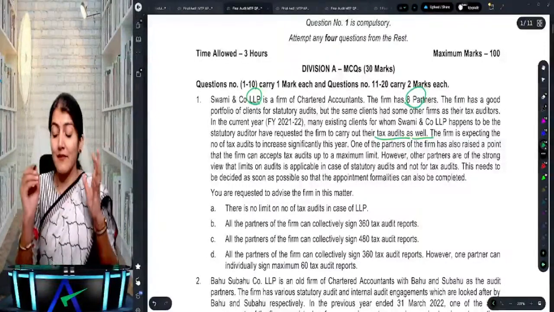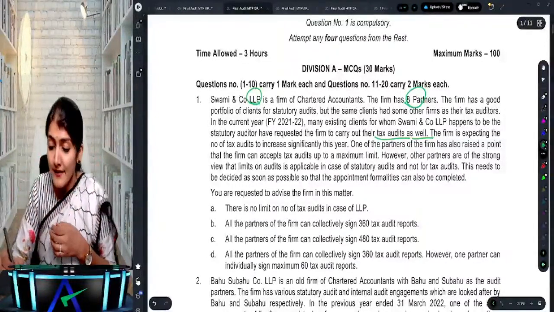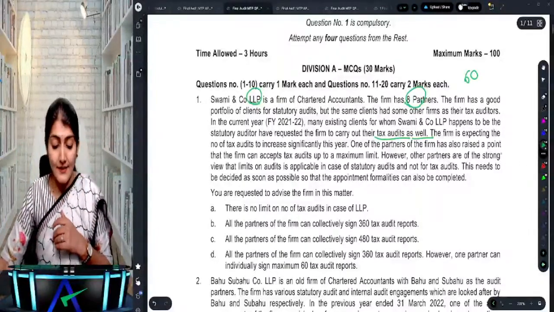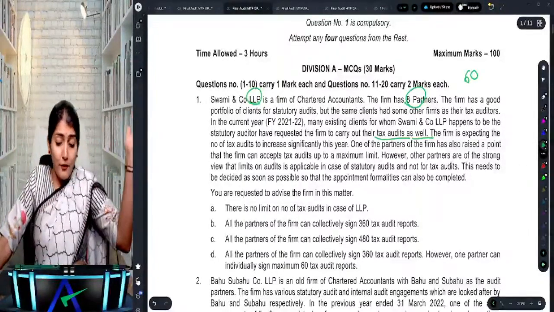So 8 partners. How many tax audits per CA? 60 tax audits. So 60 into 8, what does it say? 480 tax audit reports. So there is no limit on the number of tax audits.